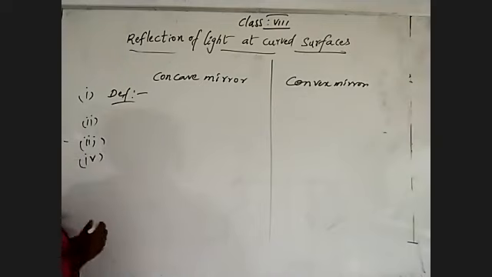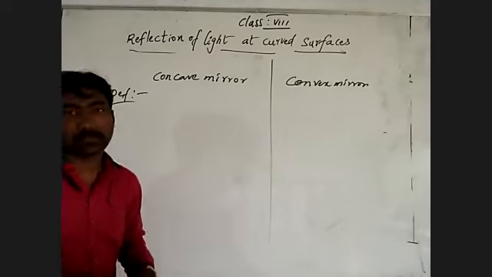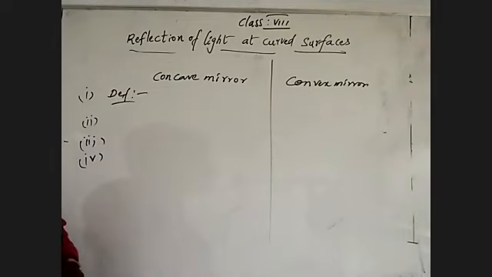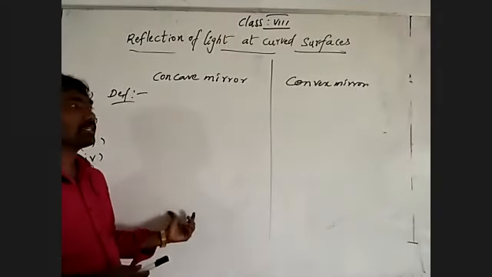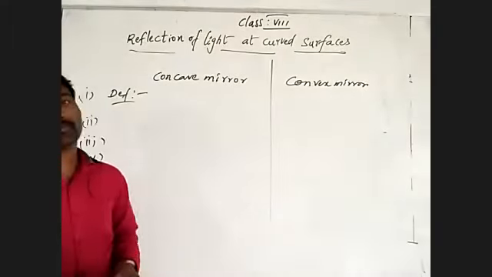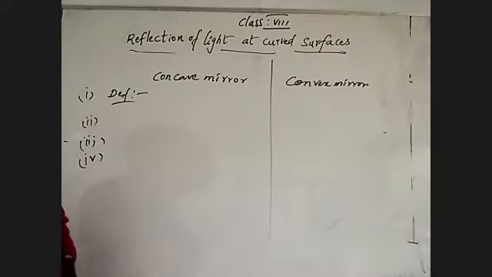And the next thing, a concave mirror forms both real and virtual images, and inverted. Concave forms both real and virtual images. A convex mirror forms virtual images and erect images.